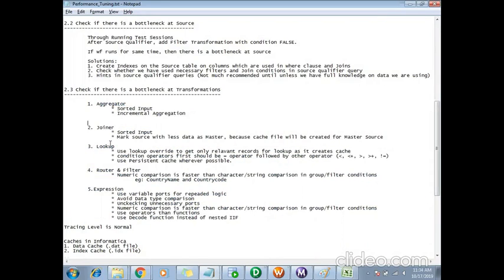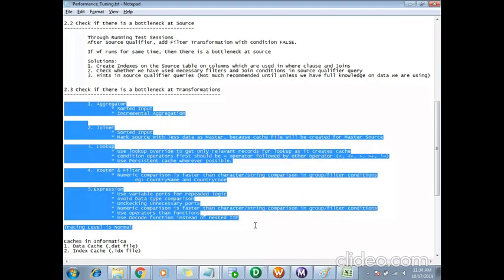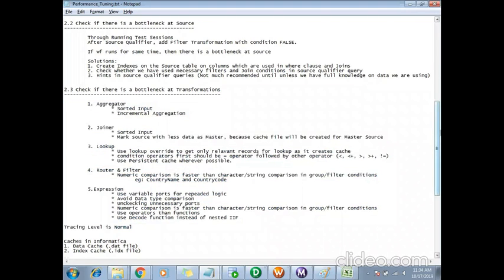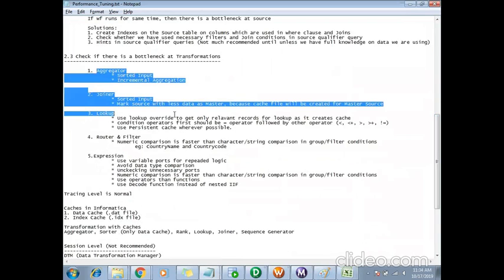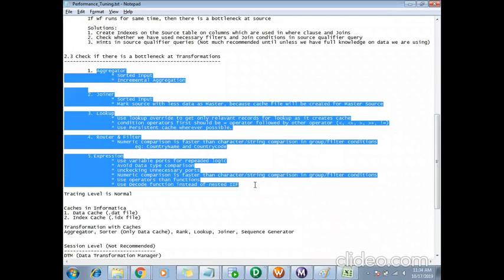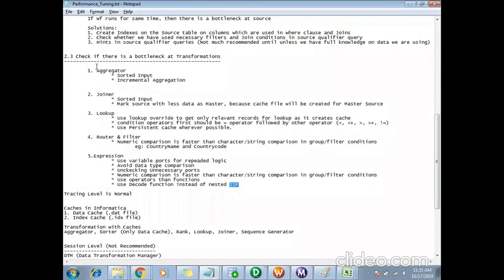For the transformations, if they ask, you can say these things. If you want to start, you can say the first thing is we have to identify the bottleneck, and we can identify it in two ways: one through the session log, second through the trial and error method, for target, source, and for the transformation. But you can follow these things while you do the development itself, so that you need not add them again. These are the best practices also.